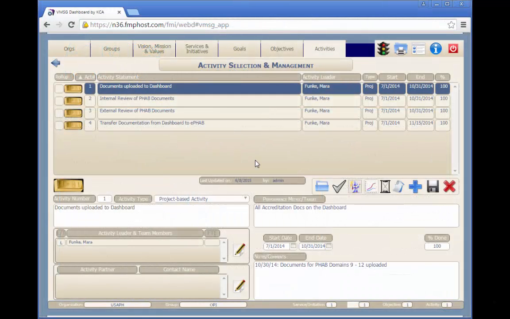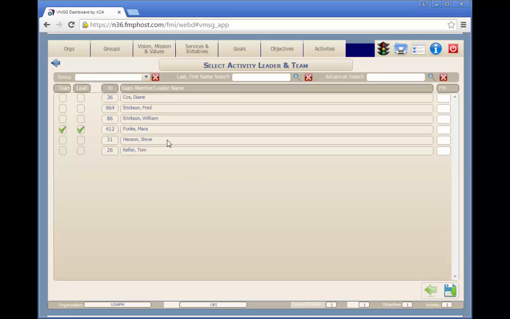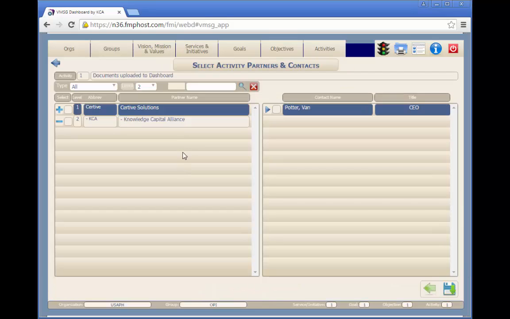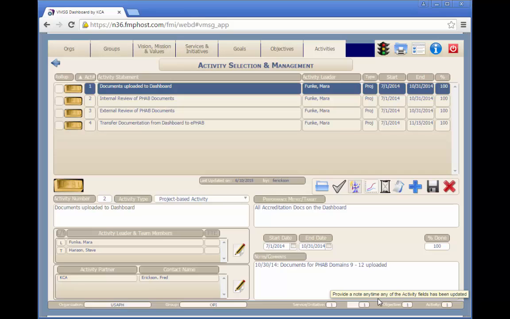The activities screen shows the level of detail defining an activity. Some of the unique information that's captured on this screen is team lead and team members. From this screen, you can select who the leader of the team is and who are the team members. In addition, you can select external activity partners. Partners can be selected either at the organization level or at the individual contact level.